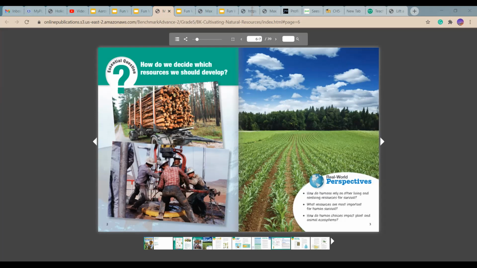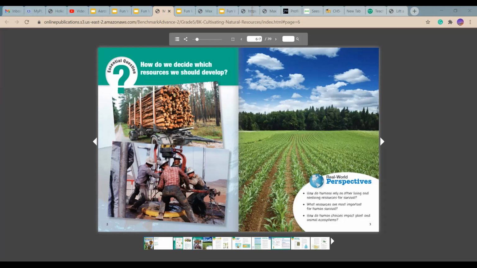Okay, so assuming you've given it a shot, I'm going to go over the meanings. Cultivate basically means to use land for crops and agriculture. Develop, I'm sure you probably know what develop means. Landscape is sort of like a field or a piece of land. And a resource is something that you need to survive.